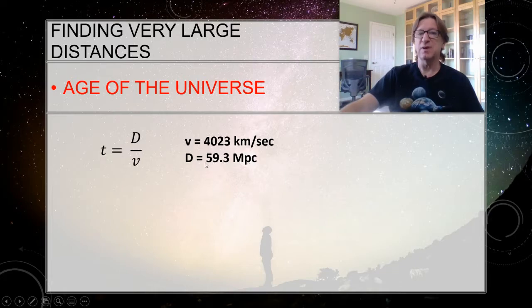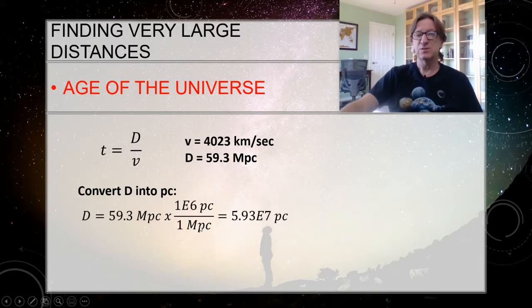I've got to convert my distance into kilometers so that the kilometers will cancel and I'll be left with seconds. So let's convert the distance into parsecs to start off with. So this is 59.3 megaparsecs. One megaparsec is 1 million parsecs, so 1e6 parsecs. I want my megaparsecs to cancel.